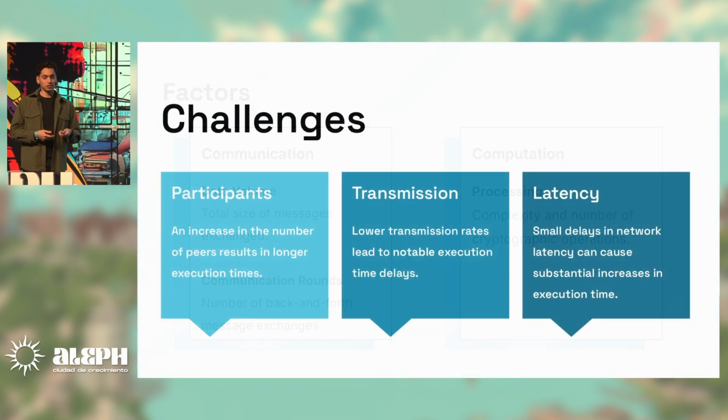But the main challenges here are participants. If you have a lot of participants, this will take a lot more communication, which will limit the scalability of your protocol. You have transmission: if you have low data transmission rates, like on a smartphone, that's also a problem to run MPC. And you have latency, which is the biggest drawback.